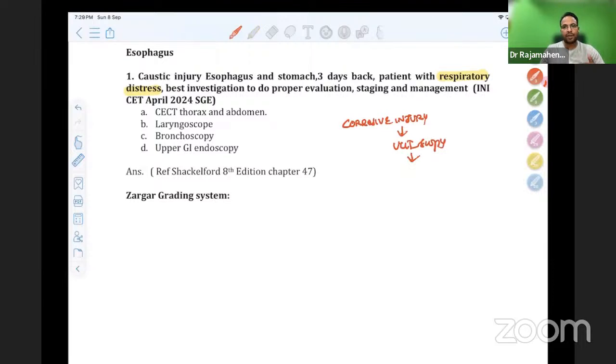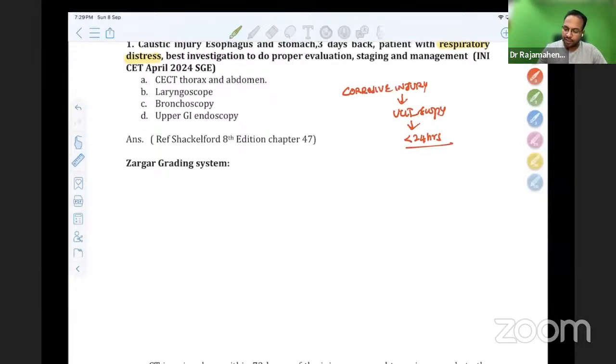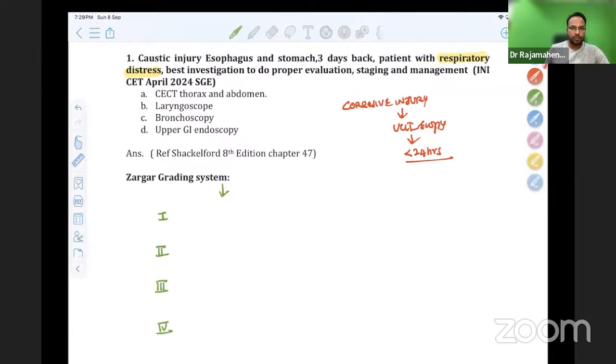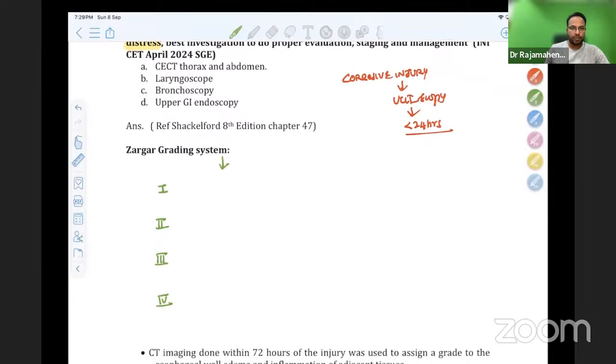As you all know very well, upper GI scopy in corrosive cases should be done within 24 hours, ideally. It doesn't mean we should not do it after that, but if you are going to do it after 24 hours, we should use a careful pediatric scopy and careful insufflation. That is very important. But ideally, it is done within 24 hours of corrosive cases. And the grading we get is Zargar grading. That is 1, 2, 3, 4. The answer for this question is not endoscopy. I'm just telling you what is commonly used. Number 1 is erythema, 2 is ulcer, 3 is necrosis, 4 is perforation.